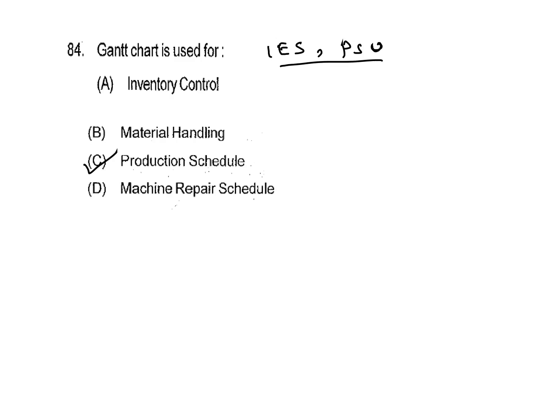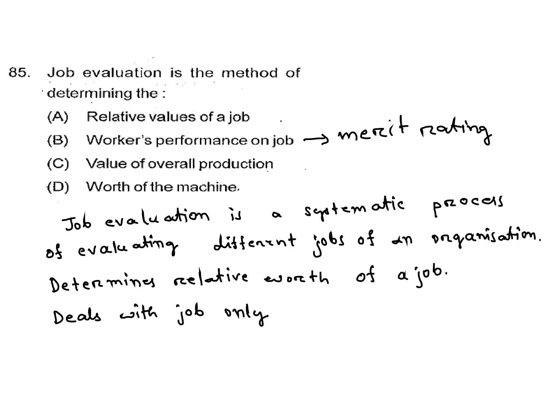Job evaluation is the method of determining A, the relative values of a job, B, workers' performance on job, C, value of overall production, D, worth of the machine. Job evaluation is a systematic process of evaluating different jobs of an organization. It determines relative worth of a job.